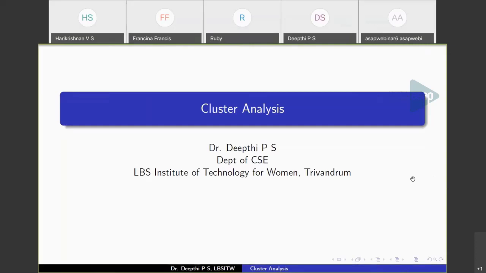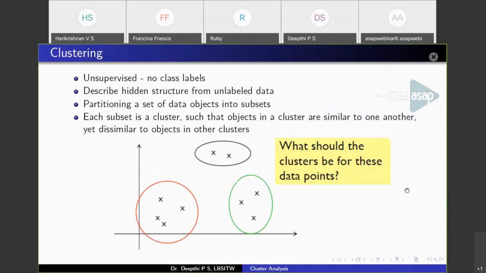Welcome back. We have just started this topic in the last session, clustering. So let me take a quick recap. Clustering is an unsupervised machine learning task, so we don't have any class labels. You are given a set of data, and you have to partition them into meaningful groups. That is what clustering means. Points belonging to a cluster will be similar to each other, and points that belong to different clusters should be dissimilar. That is what clustering aims at.